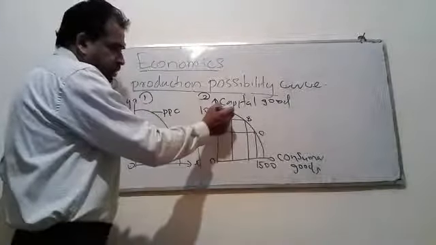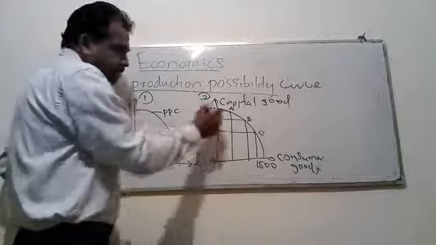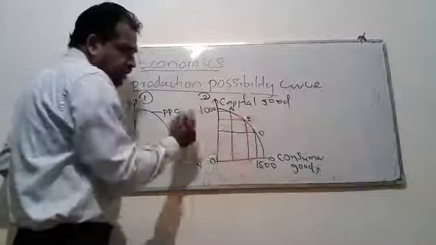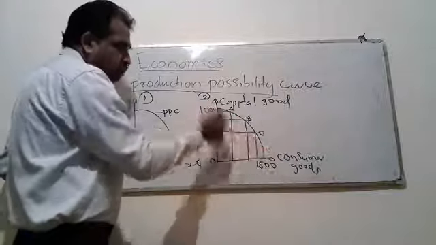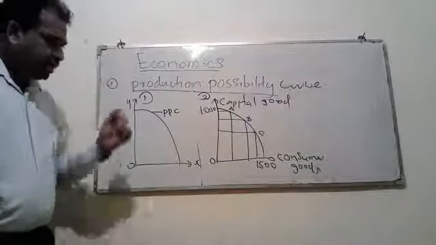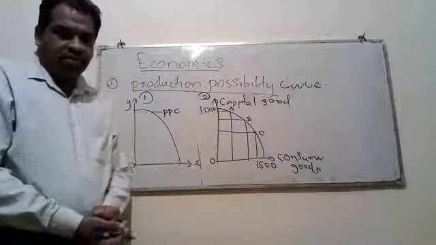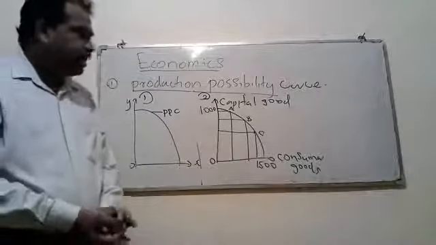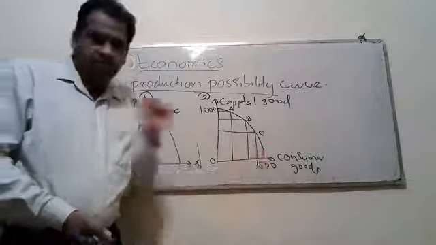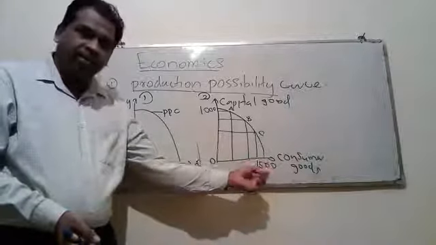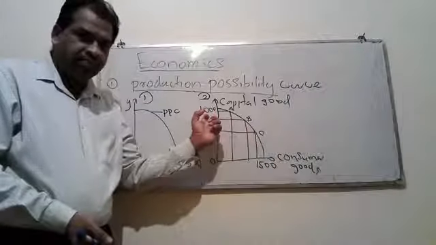Point A is a combination of both, point B is also a combination of both, and point C is also a combination of both. Likewise, you can take any combination on the curve, or the maximum from one item and 0 from the other.